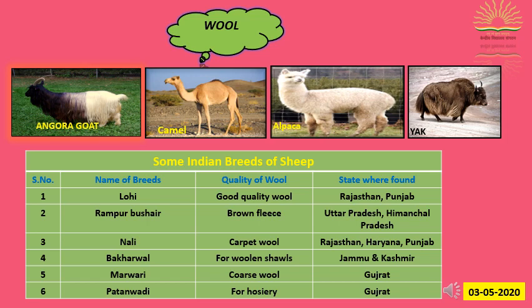Now, sheep are reared in many parts of our country for wool. In this table, some breeds of sheep reared in our country for producing wool are given, and the quality and texture of the fibre obtained from these sheep is also indicated in this table. Like Lohi is a breed of sheep found in Rajasthan and Punjab, and it produces good quality wool. Now we will study how these fibres are processed into wool. Let's move ahead.